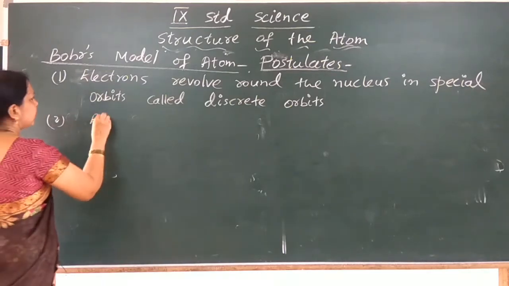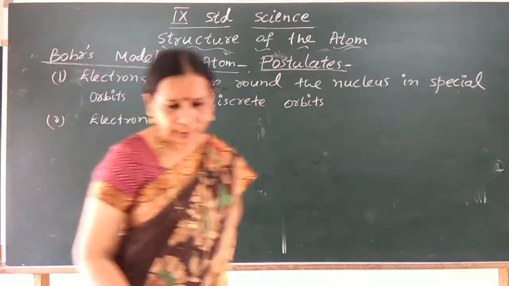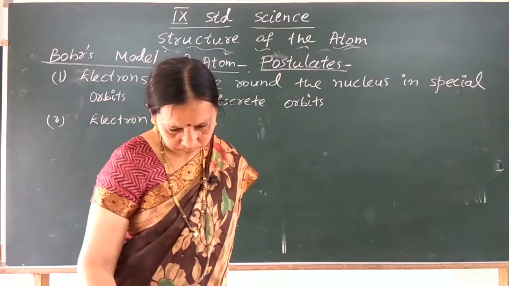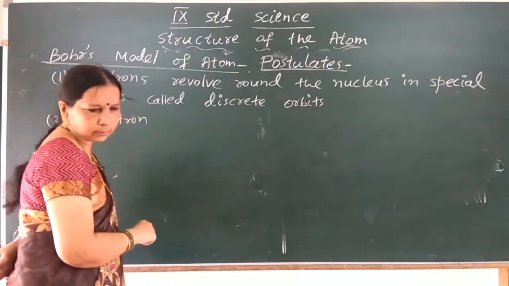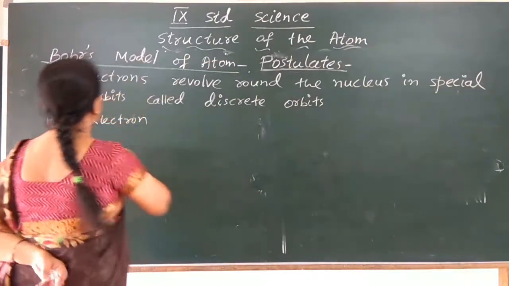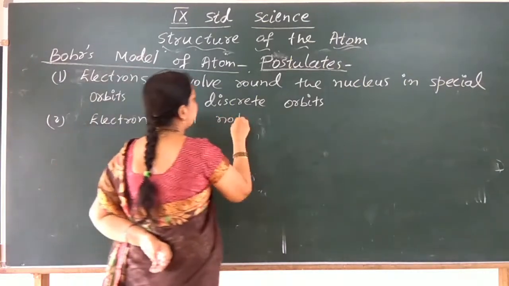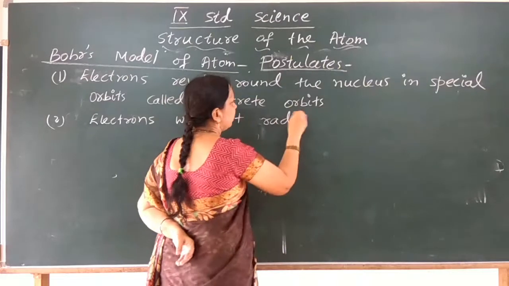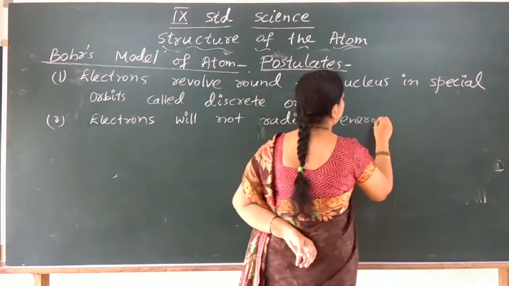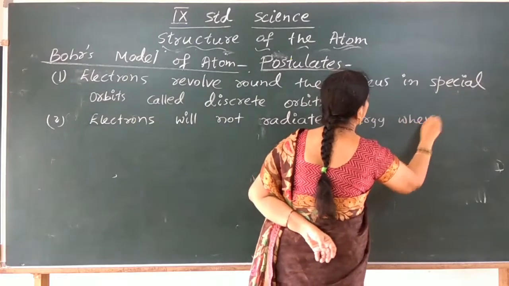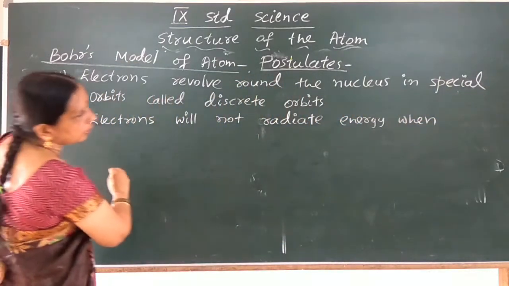Electrons will not radiate energy when they revolve around the nucleus in discrete orbits.